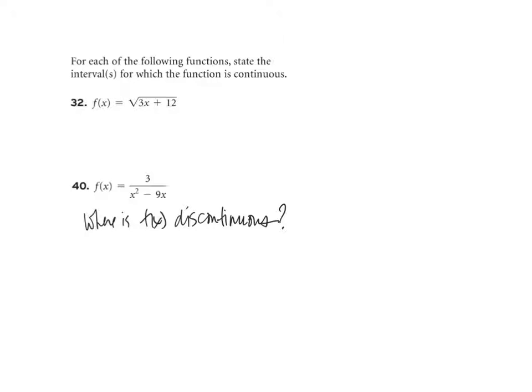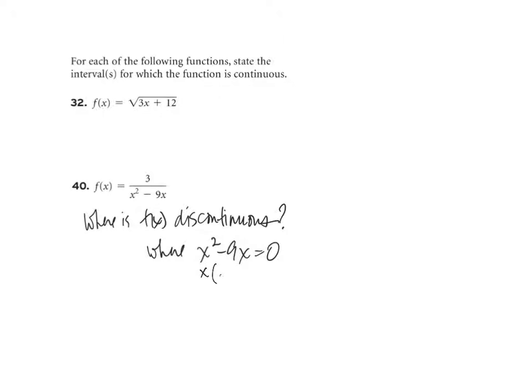Well, we have a fraction, and one of the major rules of algebra, arithmetic, whatever you want to call it, is that you can never divide by 0. In fact, when you divide by 0 in a fraction or a rational function, in this case, we have a rational function, you're either going to have a hole in the graph or a vertical asymptote. So any x value that makes the denominator 0 would cause a discontinuity. It would cause division by 0, would cause a hole in the graph or a vertical asymptote. So we're going to solve this equation.